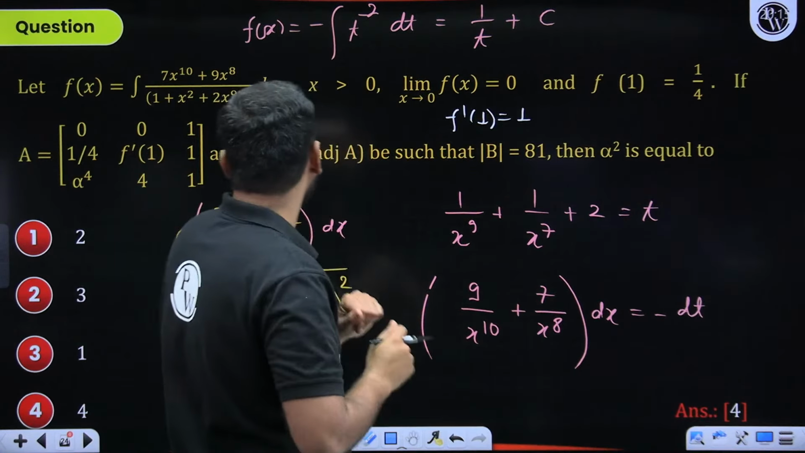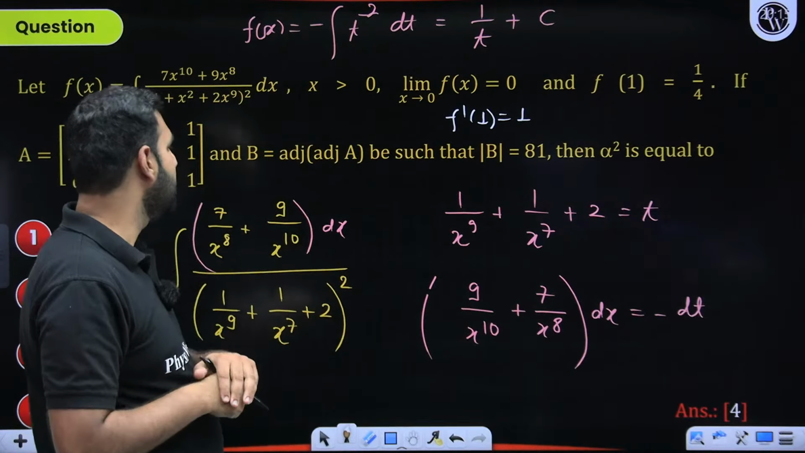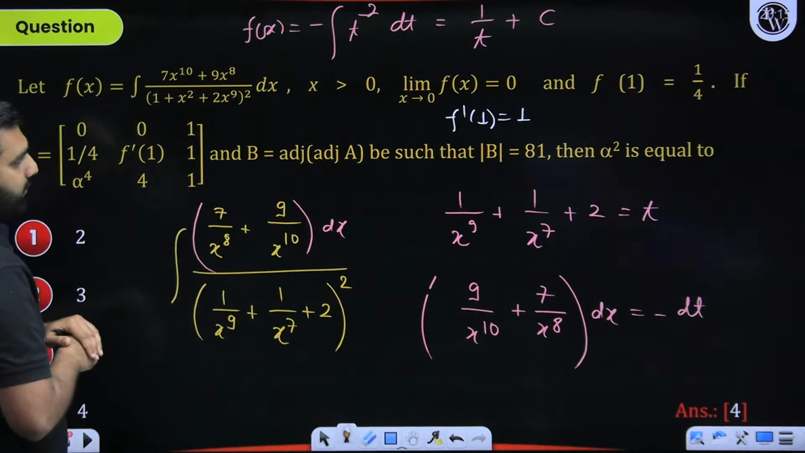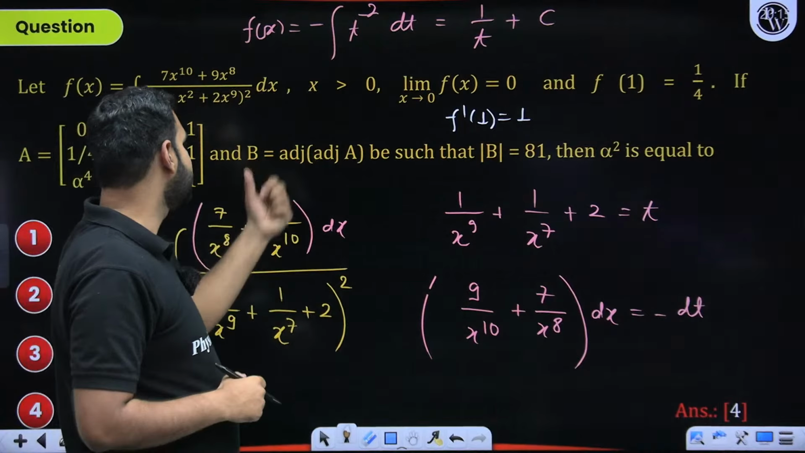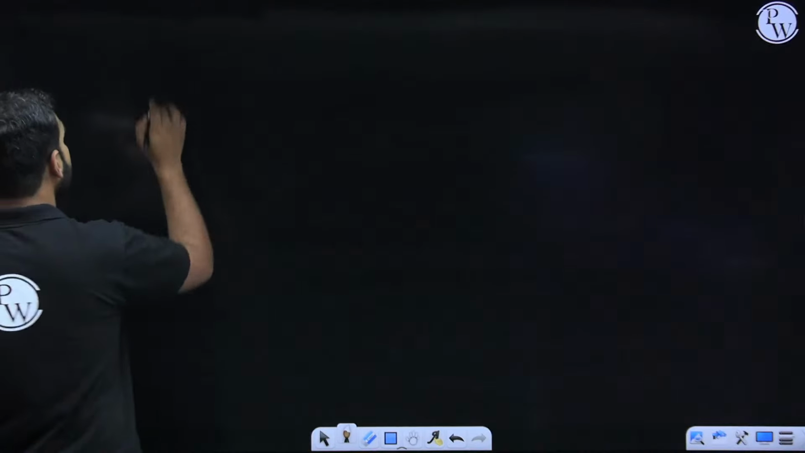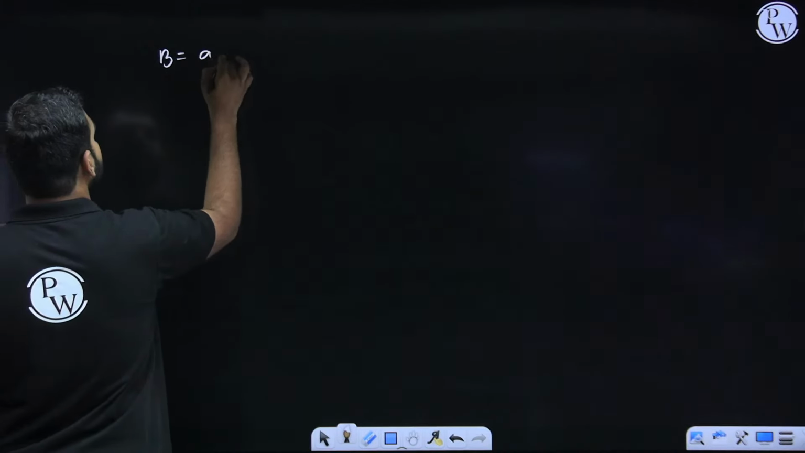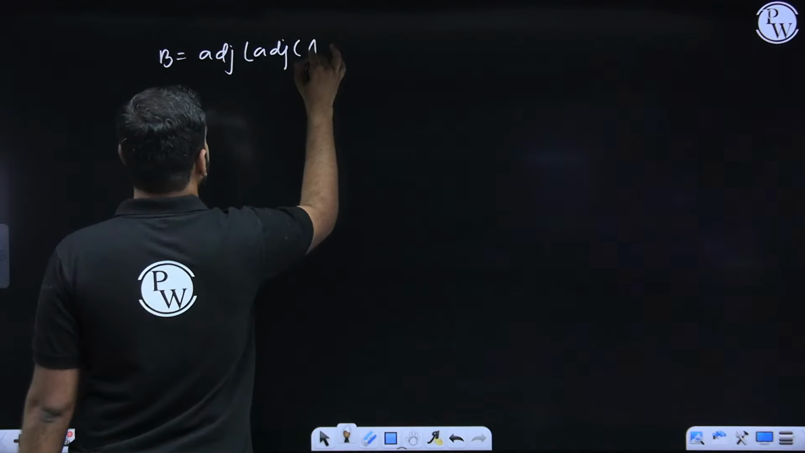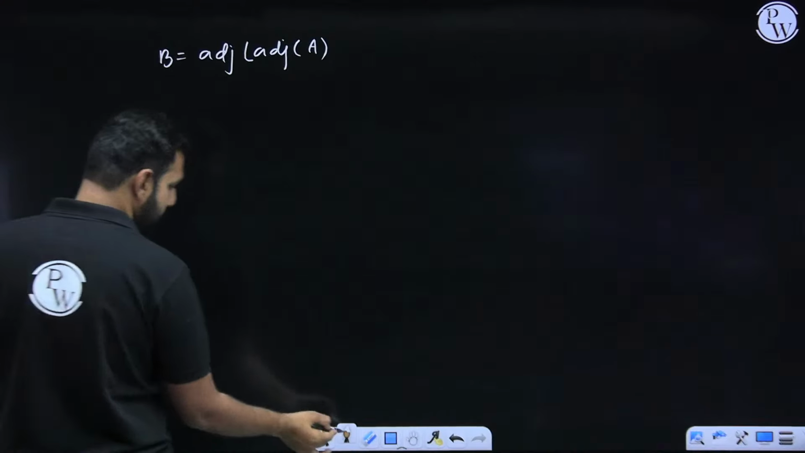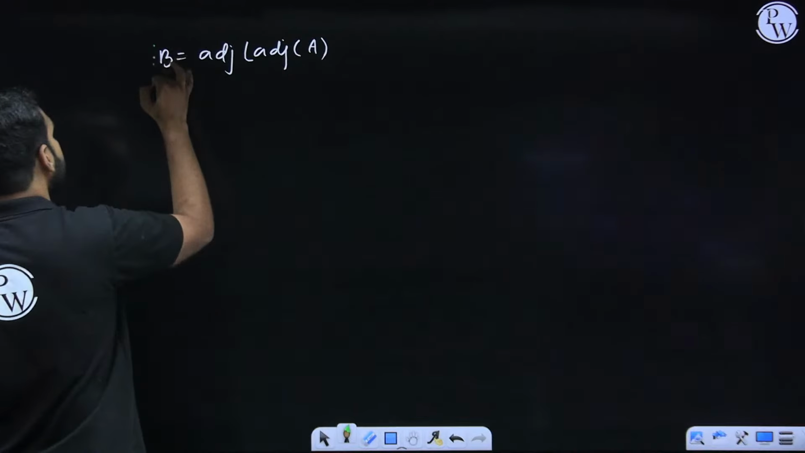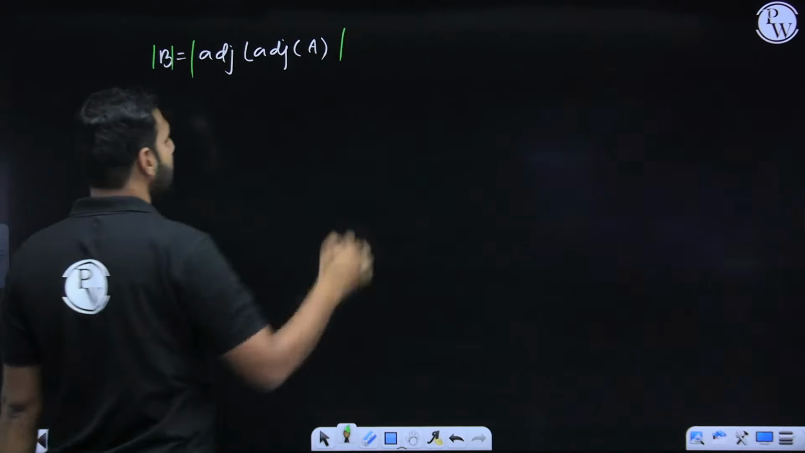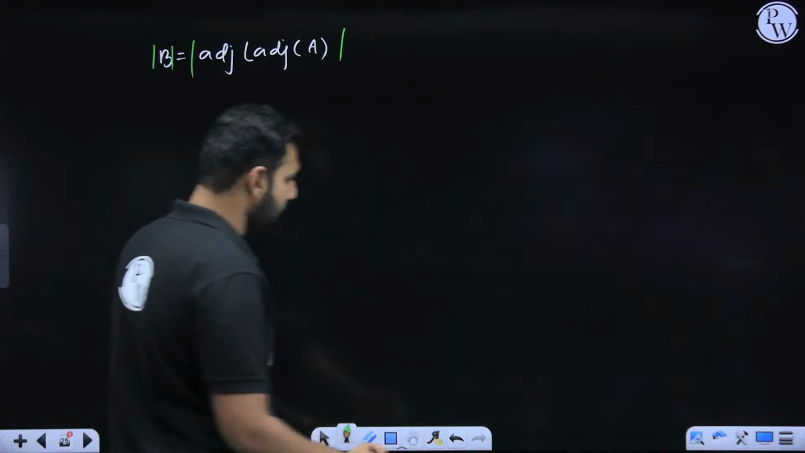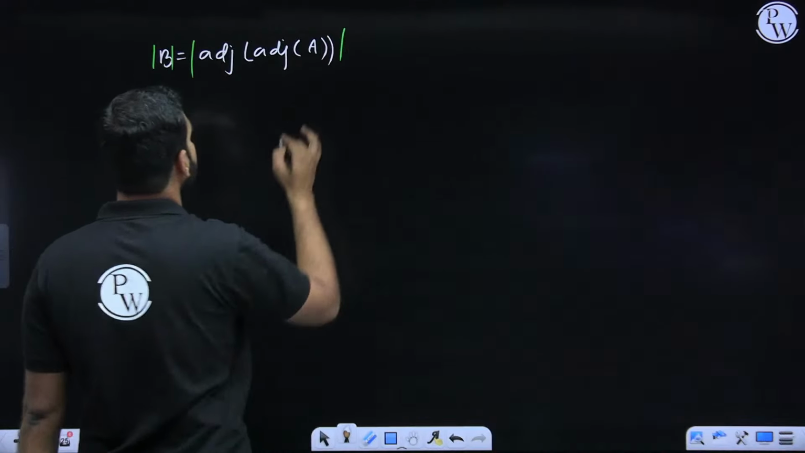Perfectly fine. With this, let me try and have this. Which part, students? B is given as adjoint of A. Matrix B is given as adjoint of A. So if I take its determinant on both the sides, it will be determinant of B is determinant of adjoint of A. Are you understanding it comfortably here, students, without any confusion?